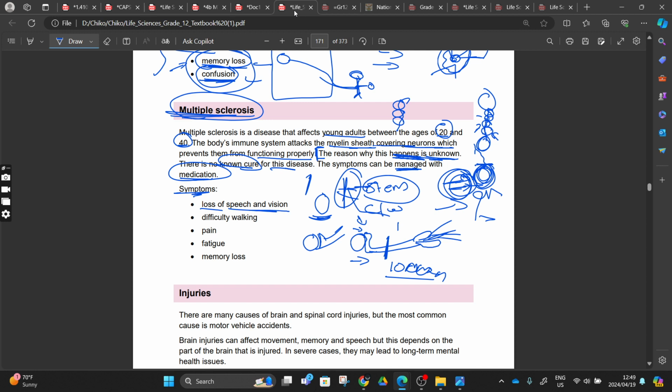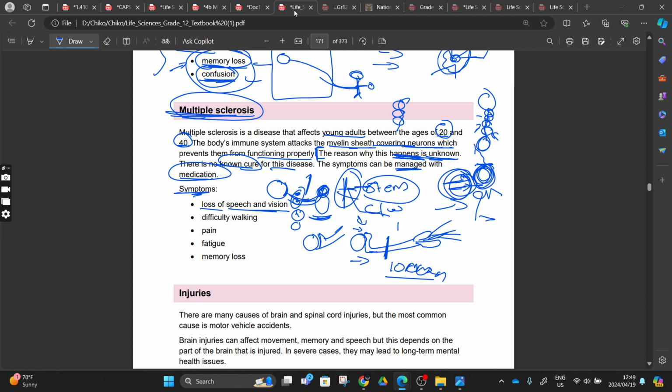You'll understand tomorrow. We're going to talk about it next week. We're going to talk about the human eye, and the human eye also has the optic nerve, the nerve that takes whatever you are seeing to the brain, and the motor neurons, right? So this nerve is made out of two neurons, right? Sensory neuron and the motor neuron. So this nerve here is called the optic nerve. So this nerve, when now you can see, right?